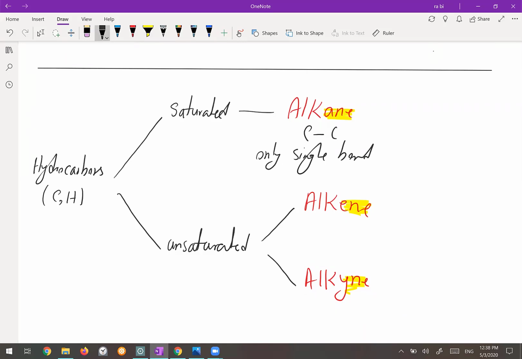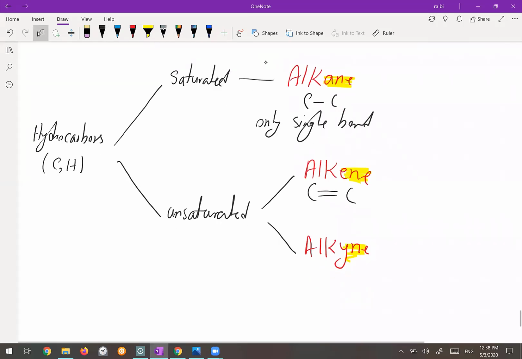Alkene, you have at least one carbon double bond carbon. And for the alkyne, you have at least one carbon triple bond carbon. So these two groups, alkene and alkyne, are called unsaturated. This one which has only single bonds, we call saturated.